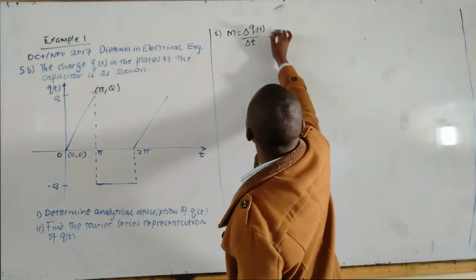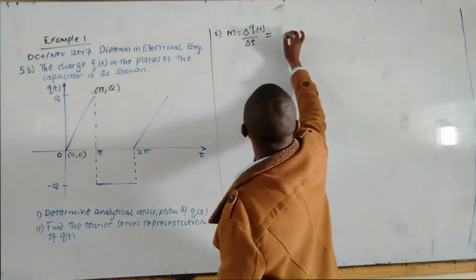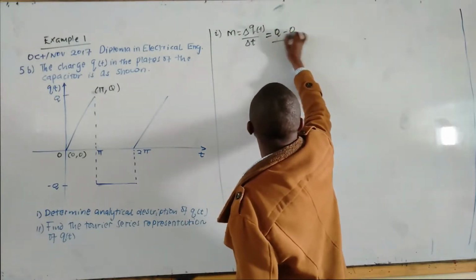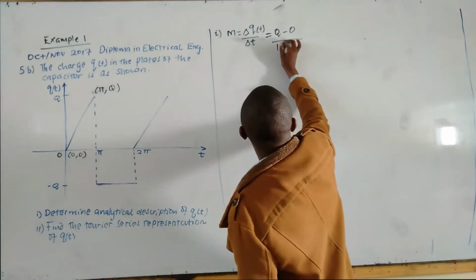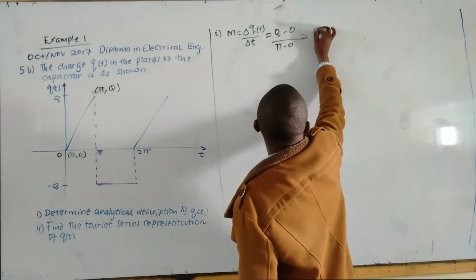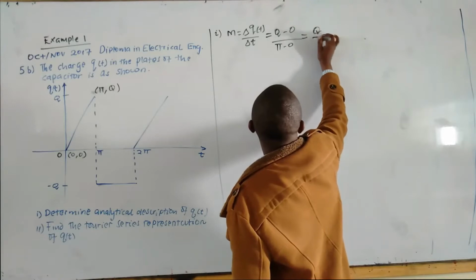So this is equal to Q minus 0 all over pi minus 0, which is Q all over pi.